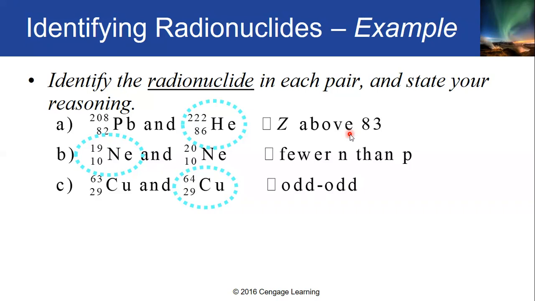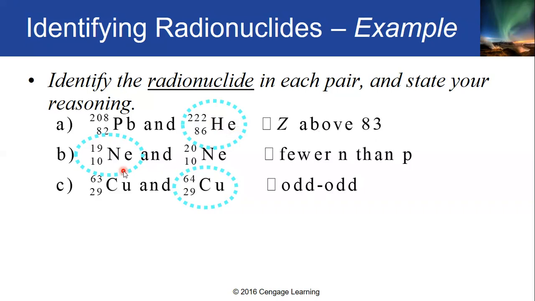Okay, masunod lang niya yung isa doon is goods na yun. That's why in the first pair, you will conclude that this particular nuclide is the radioactive one because the atomic number or the number of protons is above 83 for this case. I hope that is clear to everyone.